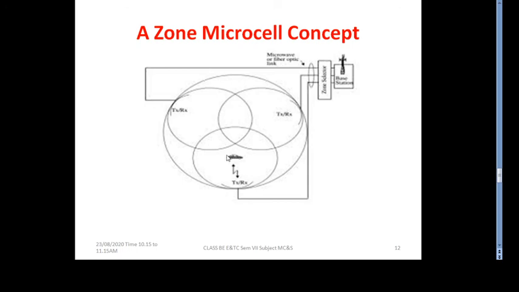Whenever the user moves from one zone to another, it is provided the strongest signal, avoiding most handoff procedures. It operates on a single frequency. This concept is what we call the microzone or microcell concept.